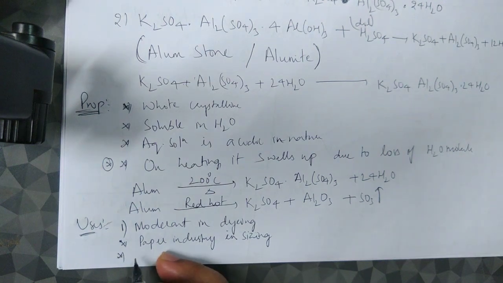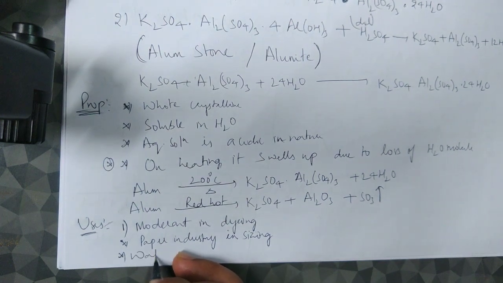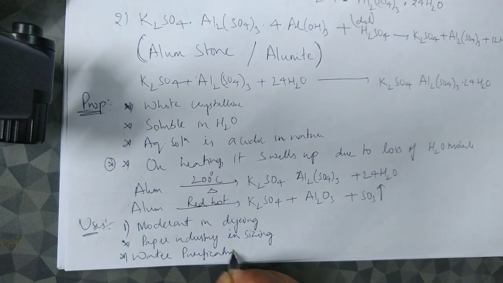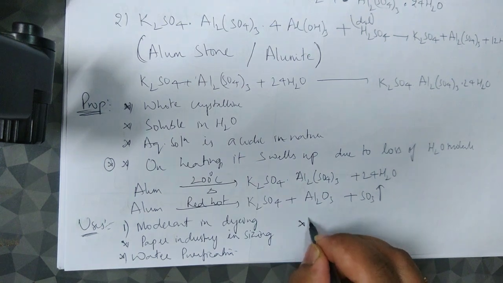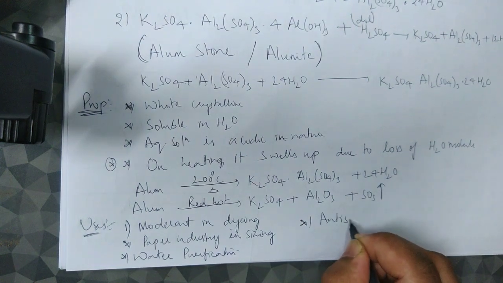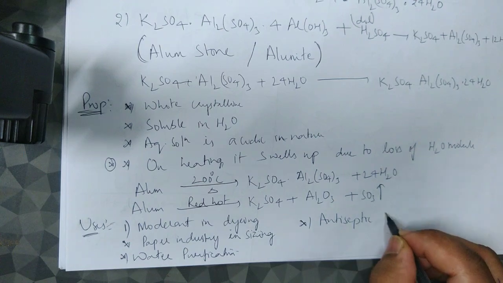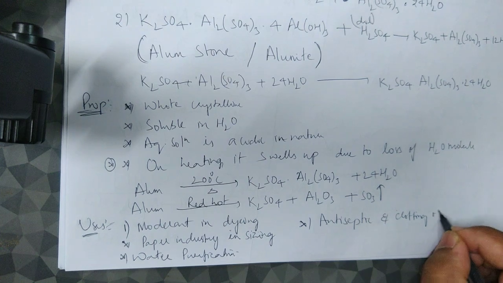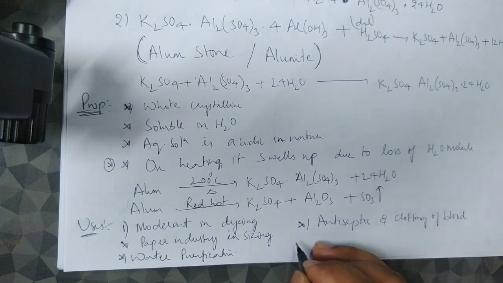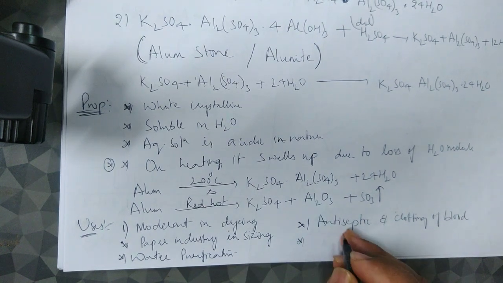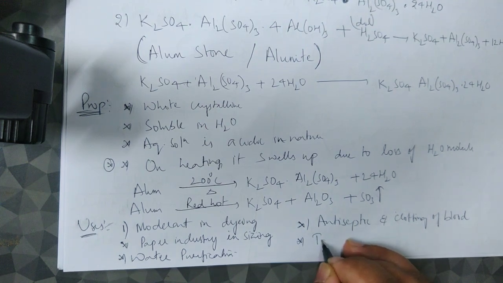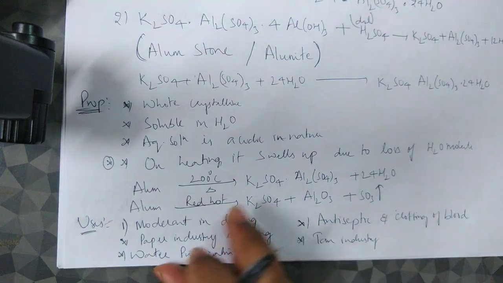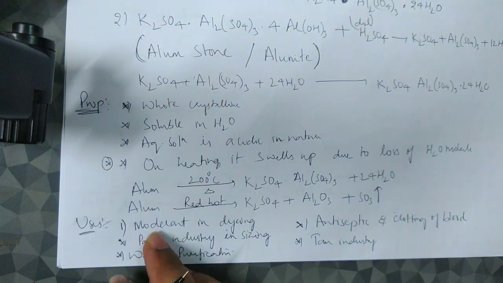Then it is also used for water purification, and as an antiseptic, and for clotting of blood. Whenever there are cuts, just apply potash alum, it stops the bleeding. And it is also used in the tanning industry. So that's all, five simple uses of potash alum.